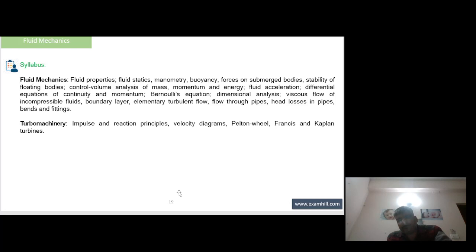flow of incompressible fluid, boundary layer, elementary turbulent flow, flow through pipes, head losses in pipe, bend and fitting, turbo machinery, impulse and reaction turbine, impulse and reaction principle, velocity diagram, Pelton wheel, Francis and Kaplan turbine.